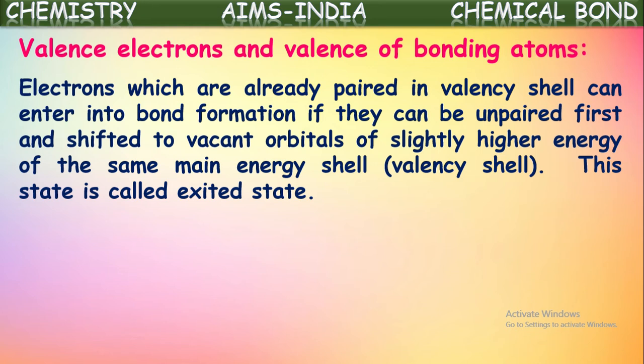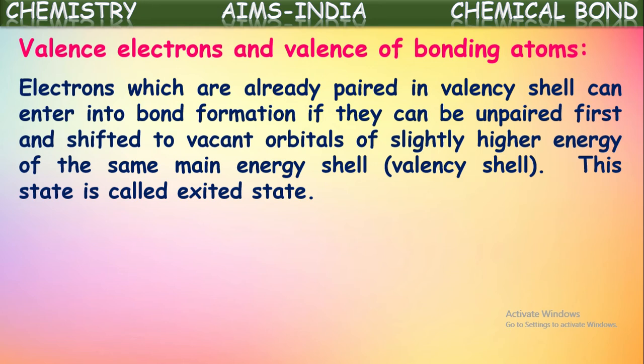Then these paired electrons become unpaired and one of those two electrons jumps into a higher orbital of the same main shell. Then they become half-filled atomic orbitals, or single electrons, and these can participate in the bond formation.